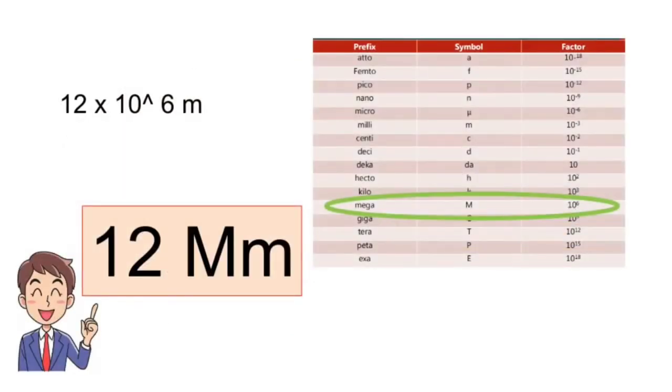To use prefixes, for example, 12 times 10 raised to the 6th power, we need to look at the table of prefixes and find the factor 10 raised to the 6th power. Here, 10 raised to the 6th power is equal to the prefix mega with the symbol capital M. Replacing 10 raised to the 6th power with our prefix, we write 12, capital M, followed by a small m. We read this as 12 megameters.